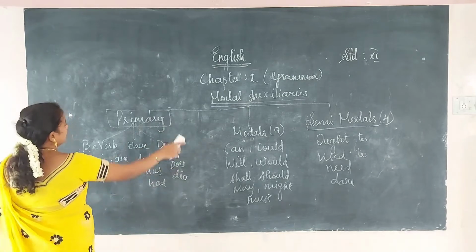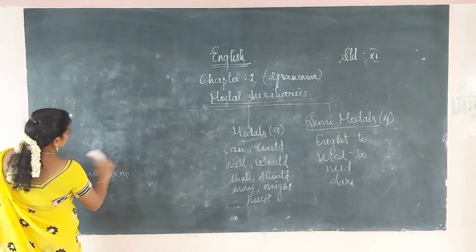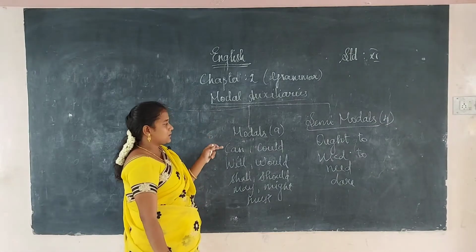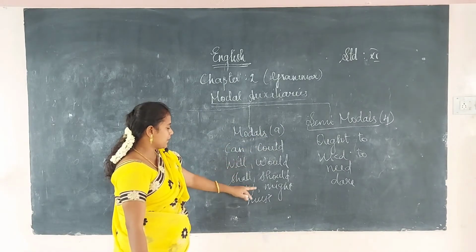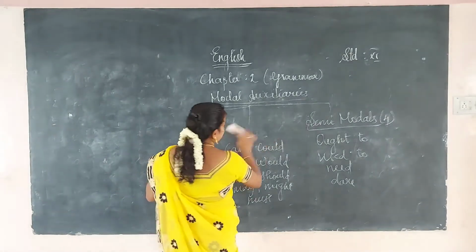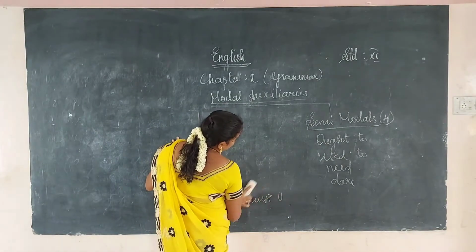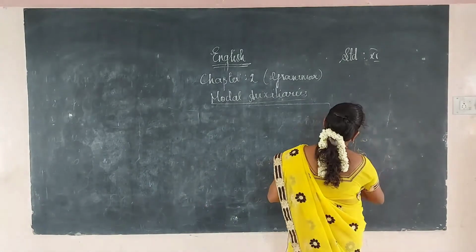These are the primary verbs. Next, now in your book we are going to discuss the usage of the modal auxiliaries. Modals are 9 and semi-modals are 4. Can, could, will, would, shall, should, may, might, and must. These are the modals. Semi-modals: ought to, used to, need, and dare. Okay. Let us discuss these modals one by one.